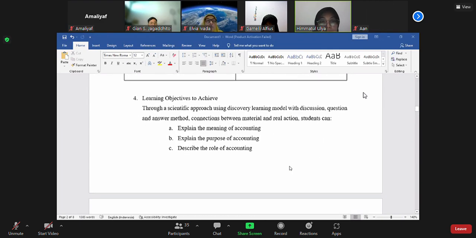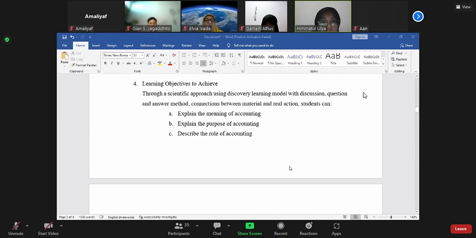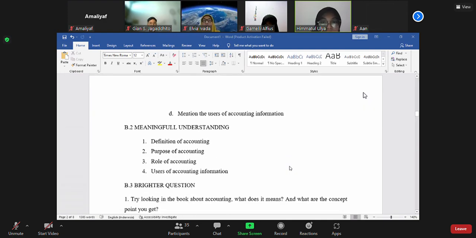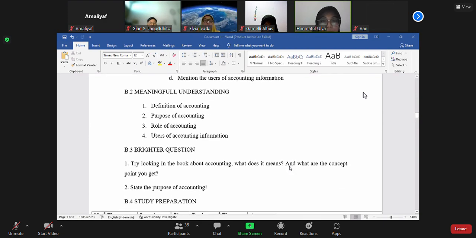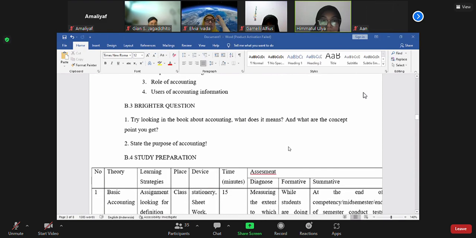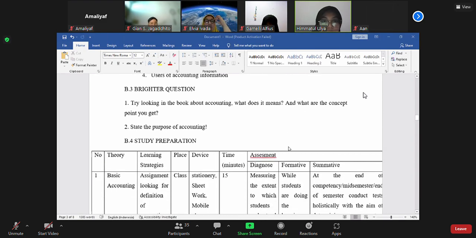For the learning objective to be achieved, through a scientific approach using the discovery learning model with the discussion, question and answer method, connecting the material and its relations, students can: A, explain the meaning of accounting; B, explain the purpose of accounting; C, describe the role of accounting; D, mention the users of accounting information. B2, meaningful understanding about: 1, definition of accounting; 2, purpose of accounting; 3, role of accounting; 4, users of accounting information. B3, break the question.